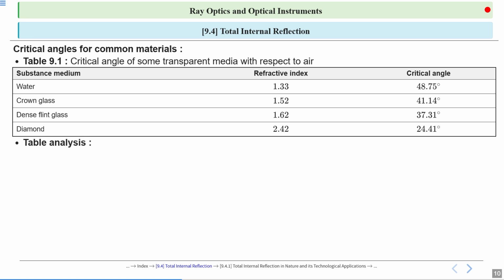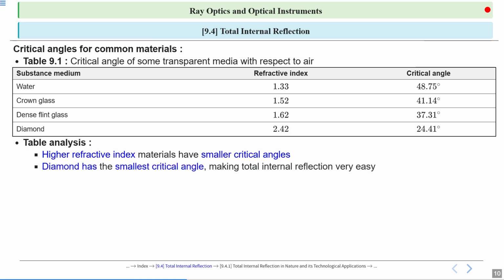Now, from this table, we can analyze some points. First, higher refractive index materials have a smaller critical angle. Look here: the highest is diamond, 2.42, and its critical angle is smaller compared with all the others, 24.41 degrees.